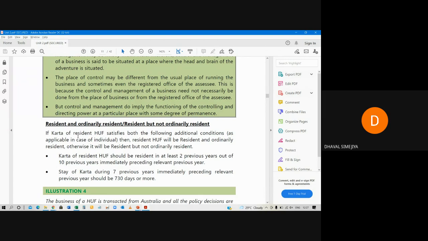And if you want to remember the additional condition of individual, then remember these two, because both are the same. You have to remove the name of Karta and write individual. All will be the same. I insist you remember these two, and not the earlier ones given for individuals, because they are very hard.